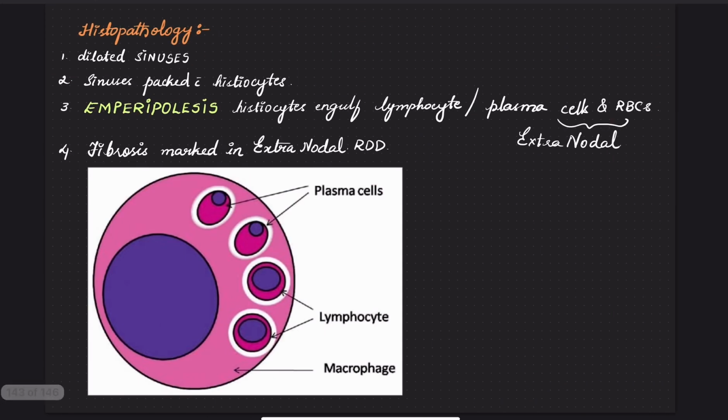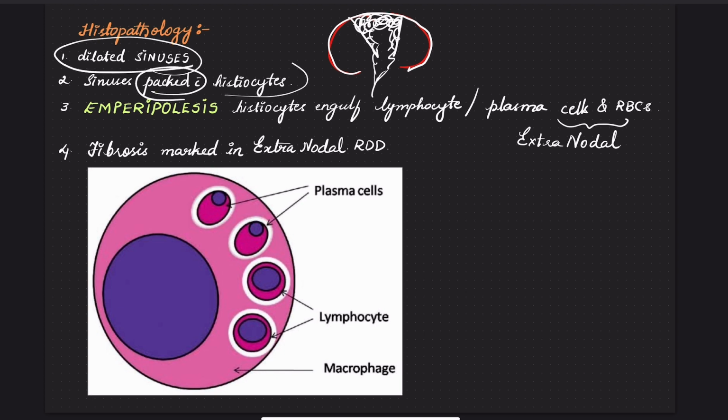Coming to the histopathology, the lymph node is the most common site involved, and the lymph node has sinuses. As we have studied in my earlier lecture about Castleman disease, I explained the structure of a lymph node. This is the capsule of a lymph node. These are the trabeculae. Beneath the capsule are the sinuses: subcapsular sinus, trabecular sinus, medullary sinus, merging and exiting as the efferent lymphatic. These sinuses become dilated and are tightly packed with histiocytes.